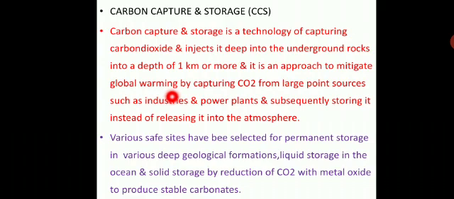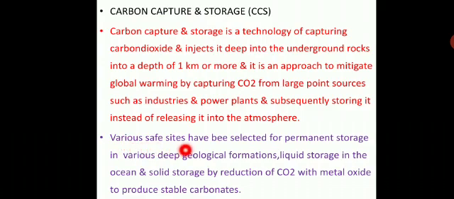Based on global warming and greenhouse gases, a number of problems can arise in our earth's atmosphere. Only then we have to follow one of the methods or technologies called CCS, carbon capture and storage.